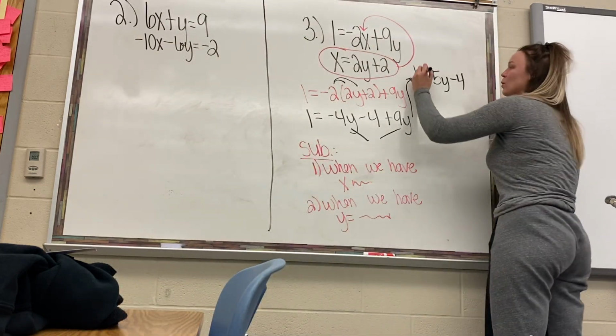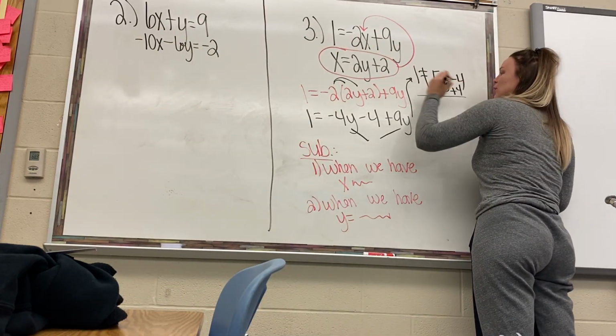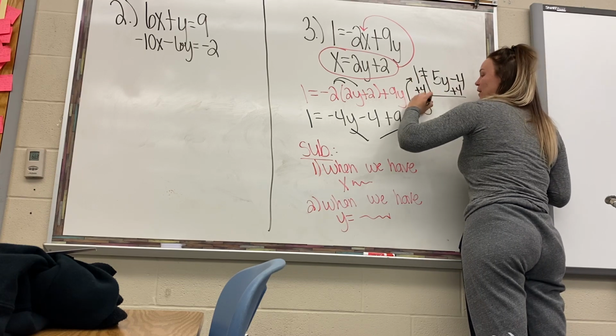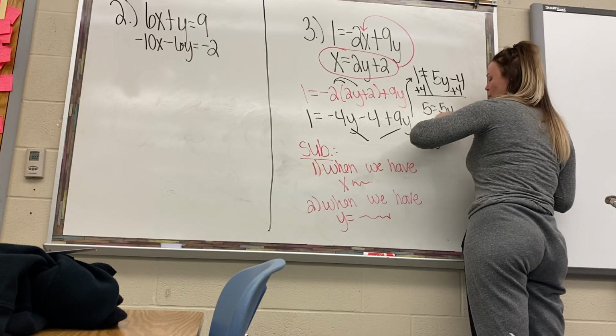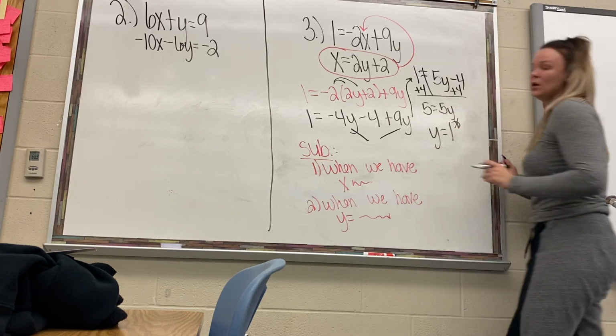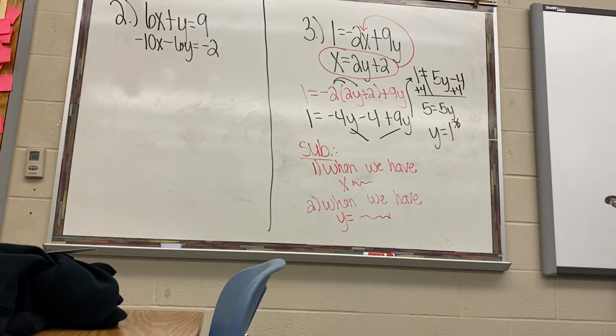So as you all know, we're going to add 4. I'm just going to do this very quickly. So we have 5 equals 5y. Then we divide, and we should have y equals 1. Star that number. Okay, I'm going to give you a minute to write that down. Okay, y equals 1.